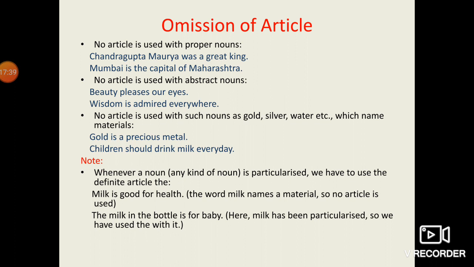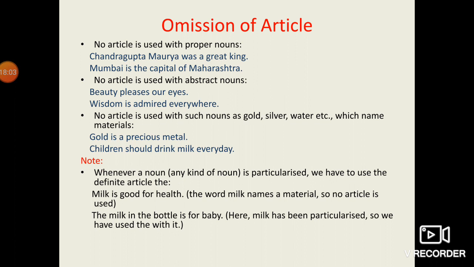You might get confused, children, that ma'am, in the previous slide you said the Taj Mahal, the Red Fort, then why not here? Taj Mahal and Red Fort are also proper nouns. Of course, that's also a proper noun, but the rule says that with the names of well-known buildings, we are supposed to use "the".